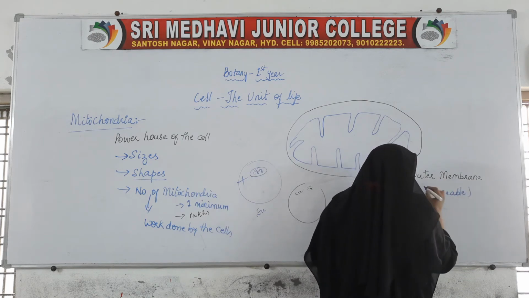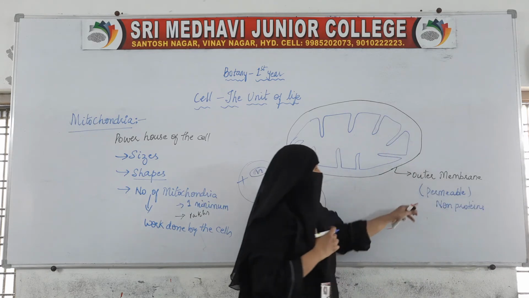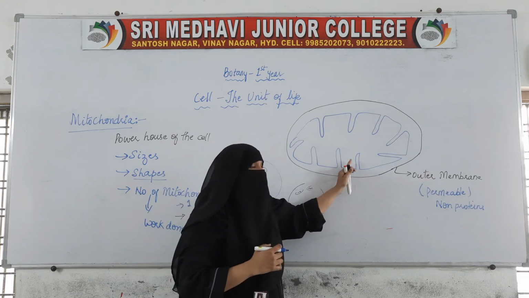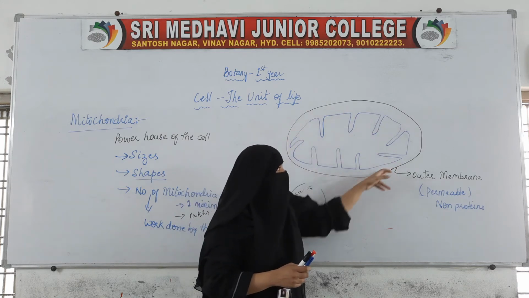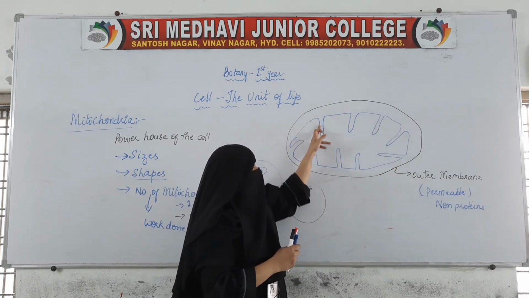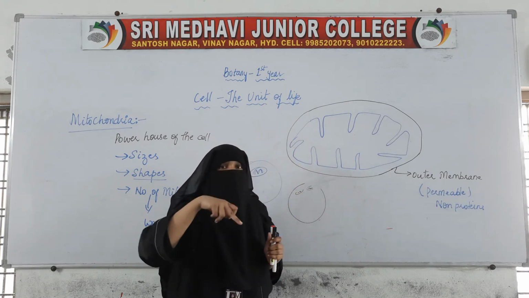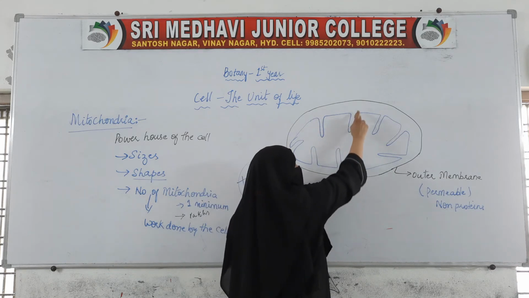It is made up of non-proteins, and it will allow substances to pass through it. That is the outer membrane, and this is the inside membrane. But the inside membrane is thrown into many folds.